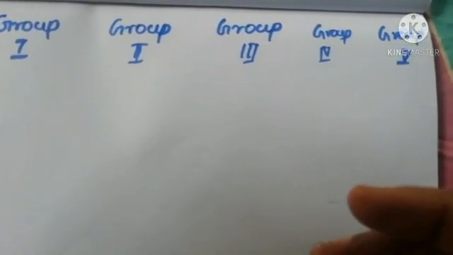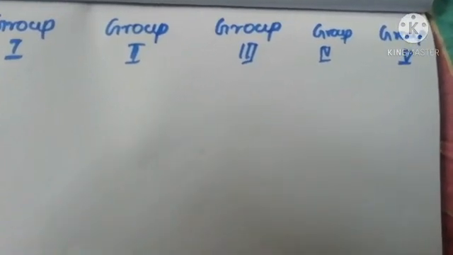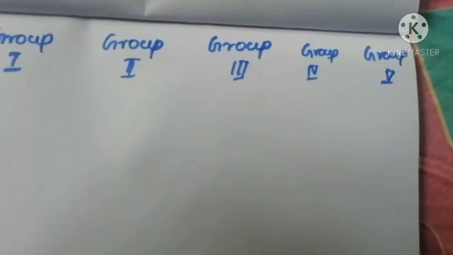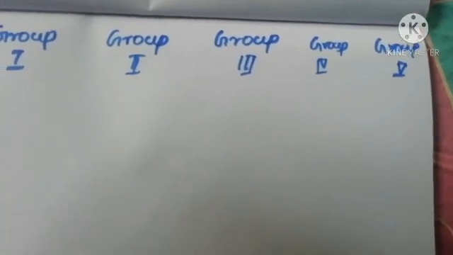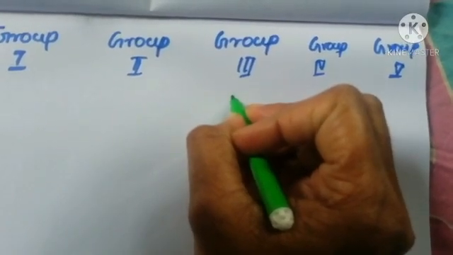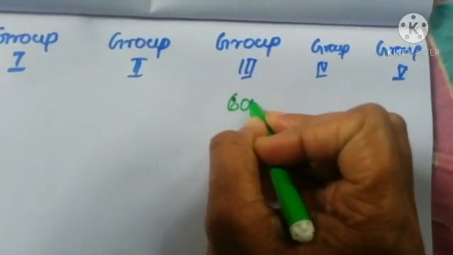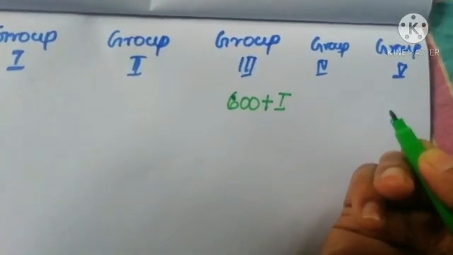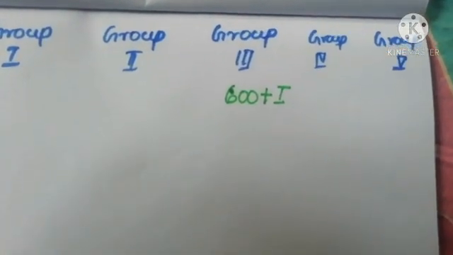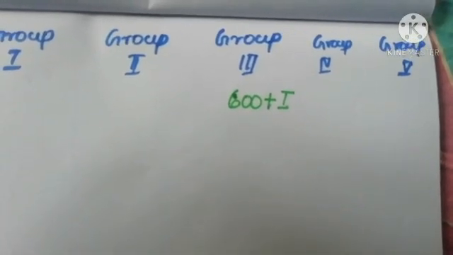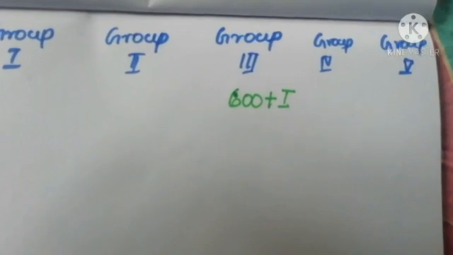There are 5 groups and the third group got 600 rupees more than the first group. That is, this is the third group. The third group got 600 rupees more than the first group. Then again it is saying 400 rupees more than the second group also.